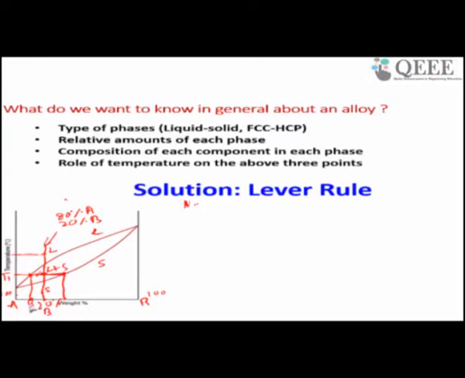If I take this one as BL, and if I take this line as BS because it touches the solid, and if I take this one as B, now this is BL, this is BS, and this is B. This is my alloy composition B. I want to know what my B concentration is here.